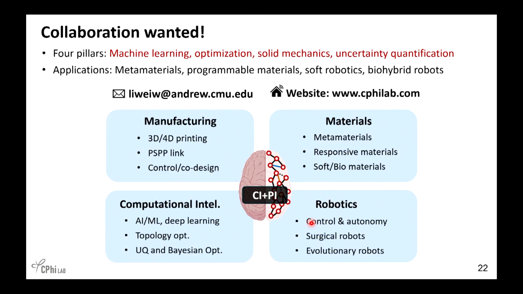I guess that's something I want to show today, but I feel that design is really multidisciplinary research, so I'm really looking for collaboration. For example, machine learning, optimization, solid mechanics, and UQ are the areas we are very interested in. We are looking for applications in manufacturing, materials, and robotics.